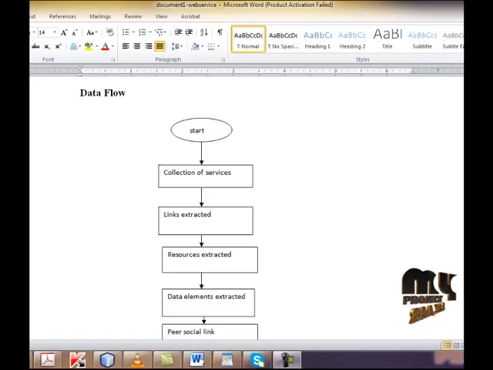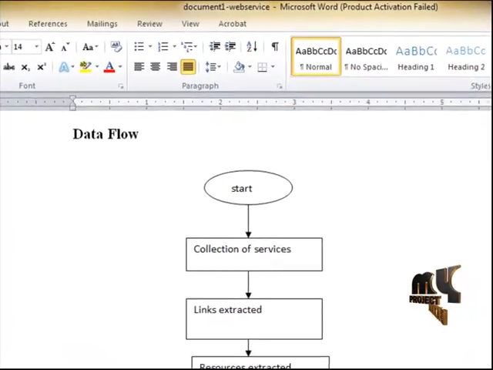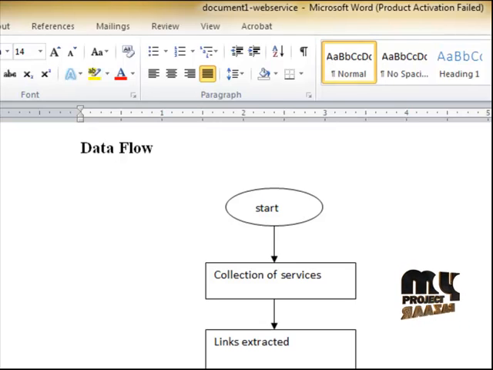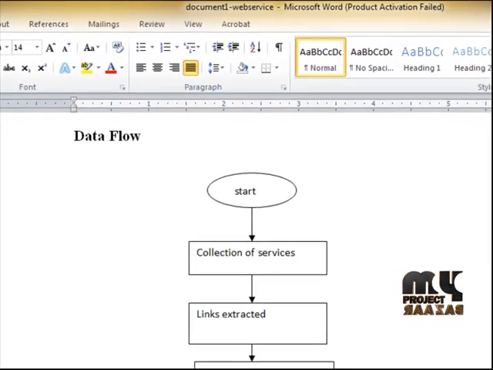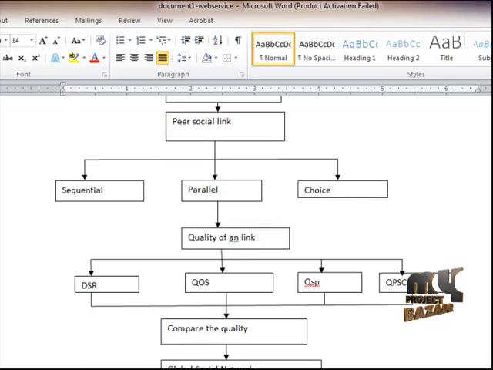Now we are going to see the DFD diagram. First, the services need to be collected. From the services, links, resources and the data elements which are available need to be extracted. Finally, the pure social link needs to be computed using the three methods: sequential, parallel and choice. After framing the link, we need to compute the quality of a link. The quality of a link can be computed using four methods: DSR, QoS, QSP and QPSC.